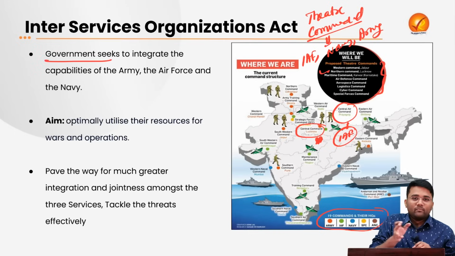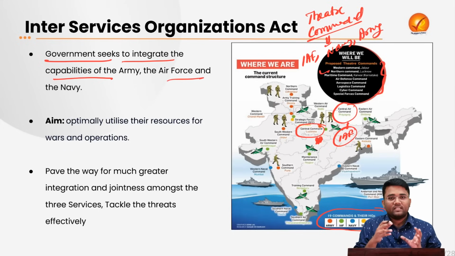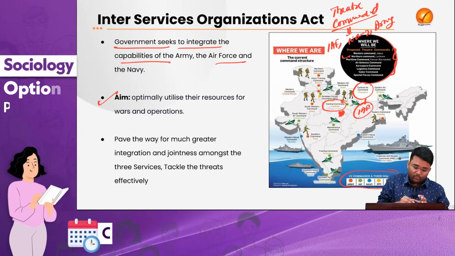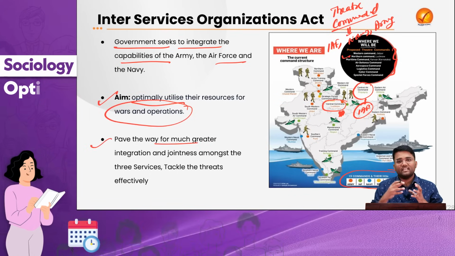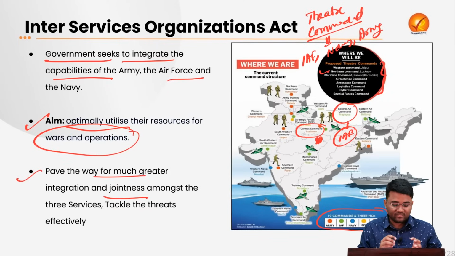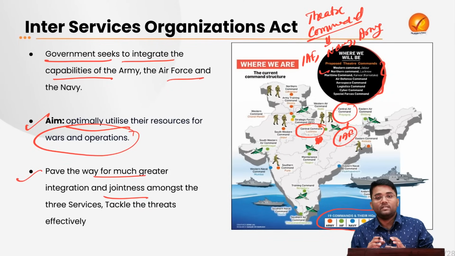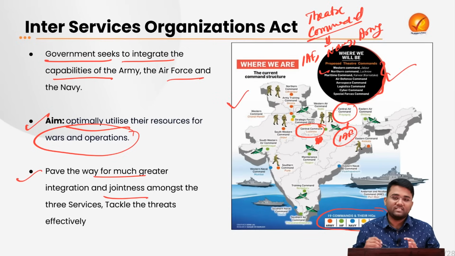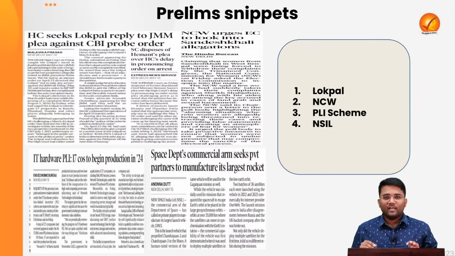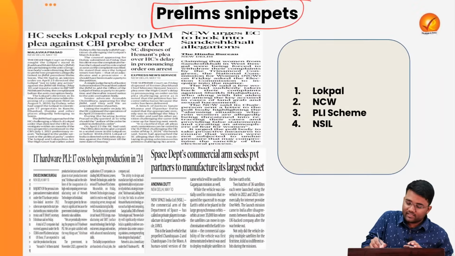So the aim that I told you is that the government seeks to integrate the capabilities of the Army, Air Force and the Navy through this theaterization plan. The main aim is to optimally utilize all the resources for wars and operations. It will pave the way for much greater integration and jointness among the three services, and it will also help in tackling outside threats, whether from the Western front, the Eastern front or any other fronts, very effectively.